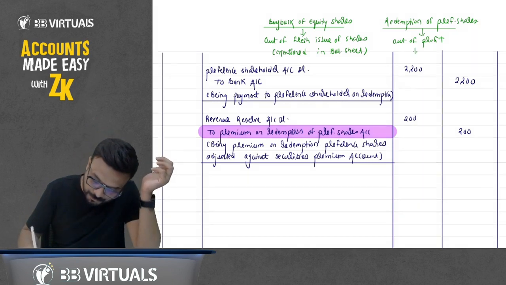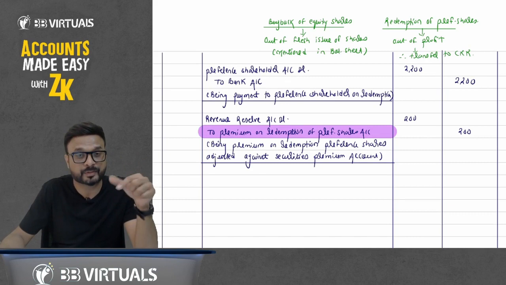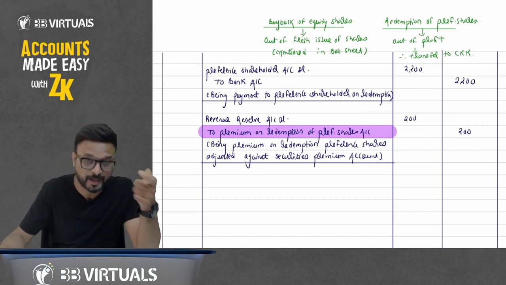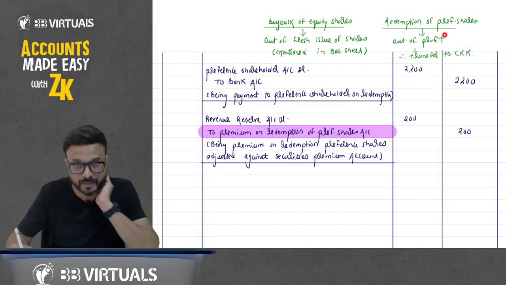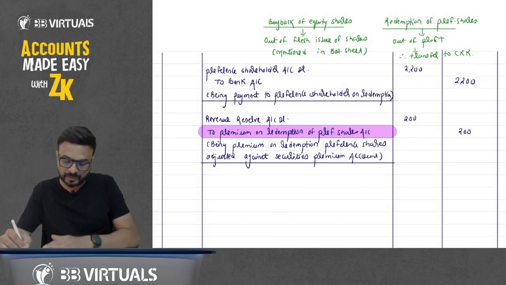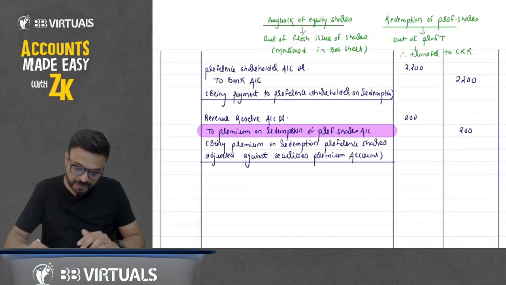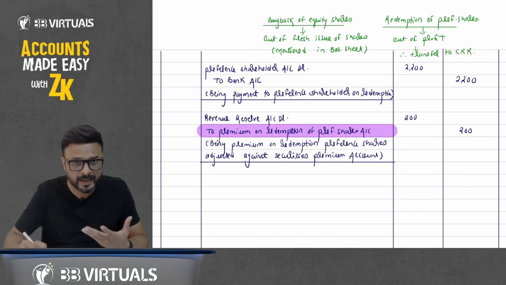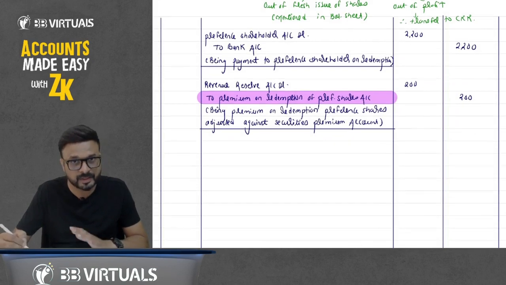So therefore, transfer to CRR. When we do buyback or redemption of preference shares, we have to transfer to the CRR account if this buyback or redemption is out of profit. So redemption of preference shares is out of profit, so we will transfer to which account? CRR account. What is the face value of preference shares we have redeemed here? The face value is 2000. So transfer to CRR account, and we have enough balance in revenue reserve. We have a balance of 4,000. We have utilized 200. Still we have balance in it.